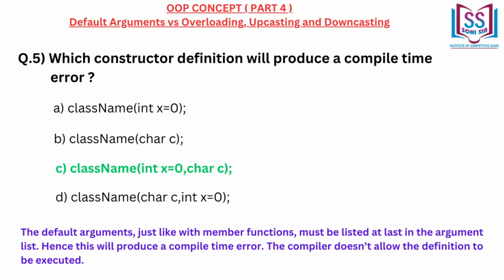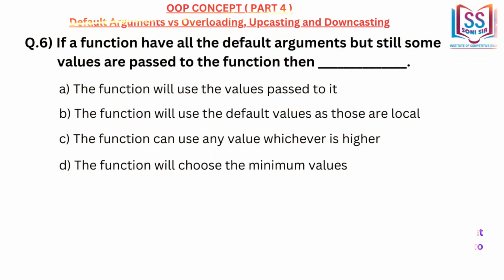The default arguments, just like with member functions, must be listed at last in the argument list. Hence this will produce a compile time error. The compiler doesn't allow the definition to be executed. If a function have all the default arguments but still some values are passed to the function, then dash.